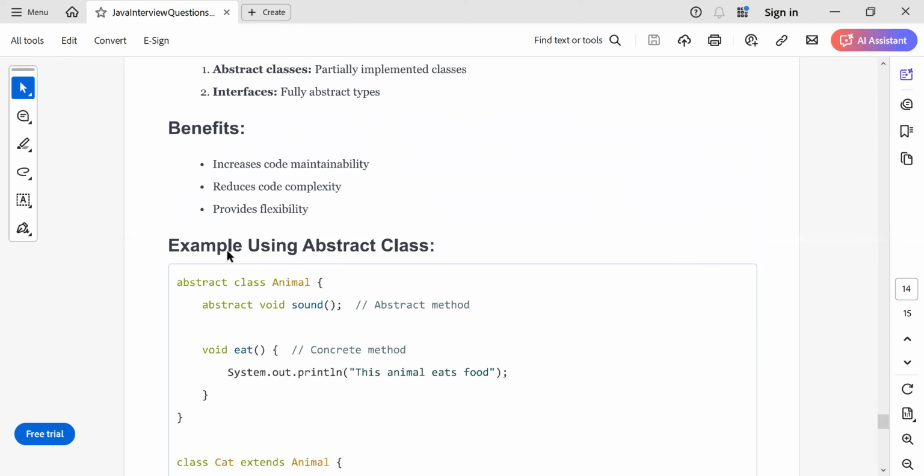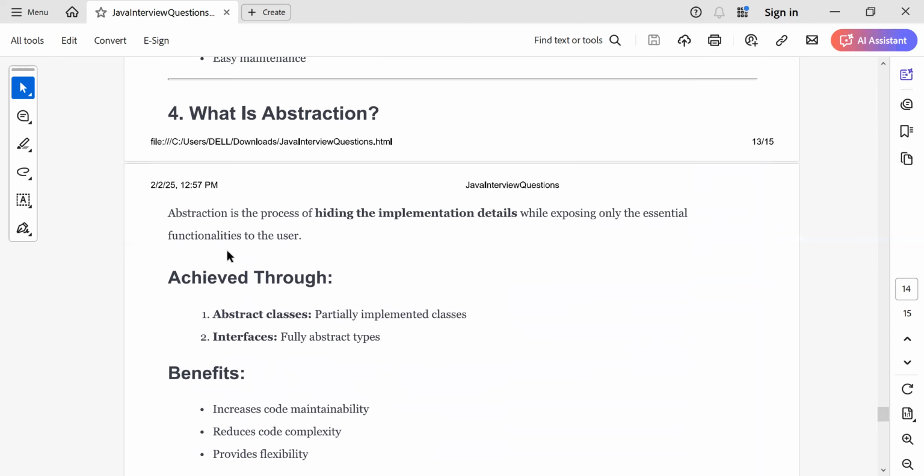We just need to give the necessary details. As the definition suggests, abstraction is the process of hiding the implementation detail while exposing only the essential detail. How it is implemented, I don't need to bother about it. I don't need to tell the client how things are implemented, I just need to tell them you call this method and your job will be done.